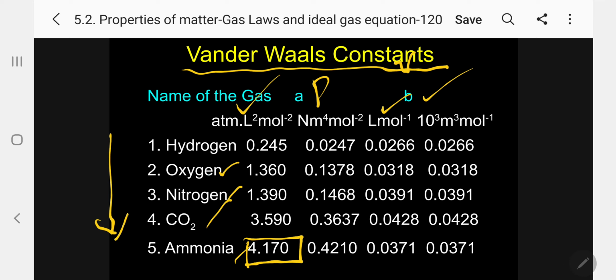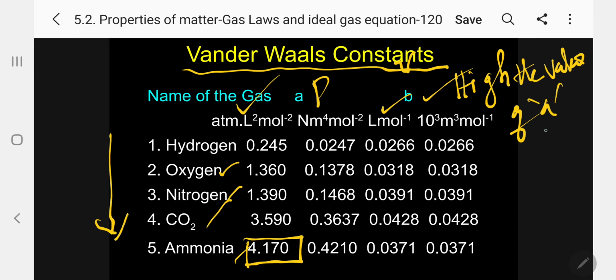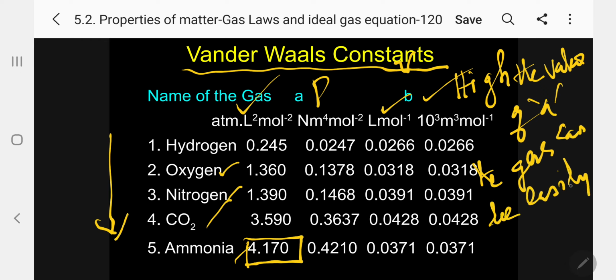So here one question can be asked: which one among the following gases can be easily liquefied? How can you identify? Please note, my dear student, the higher the value of A, the more easily the gas can be liquefied.